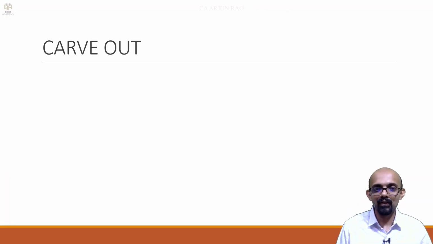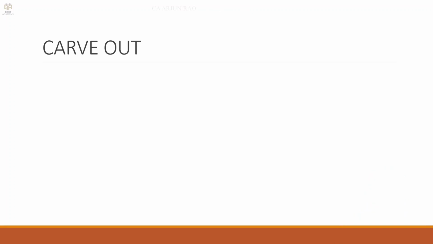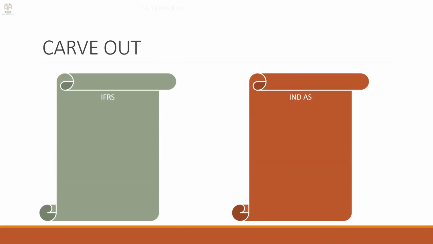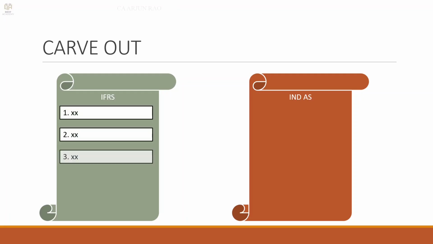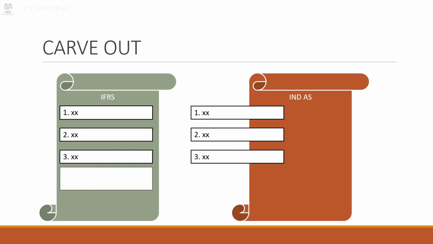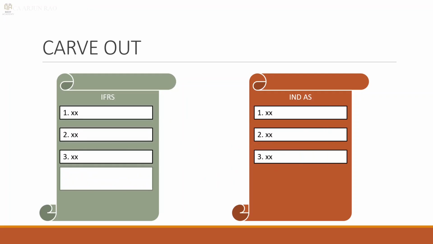Okay. So pictorially we can remember like this. Let's say there is IFRS and Ind AS. IFRS has some provisions, a particular IFRS. Let's say that the fourth provision says that certain transactions should be transferred to P&L. Now, if that provision were removed, you retain the same 3 points.